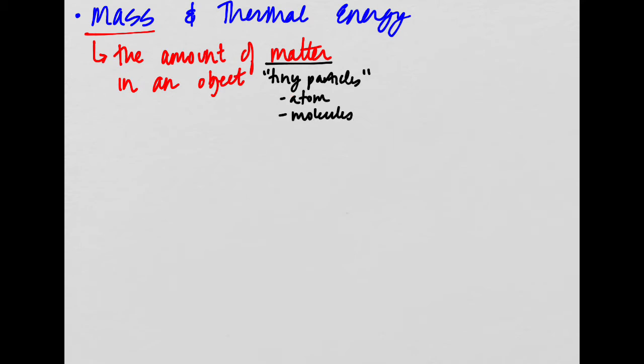So mass is just the amount of tiny particles in an object. And of course, thermal energy is the amount of kinetic energy and potential energy associated with the particles in an object. So as mass increases, so does thermal energy. This might seem counterintuitive, but let me write that here. Thermal energy depends on mass.